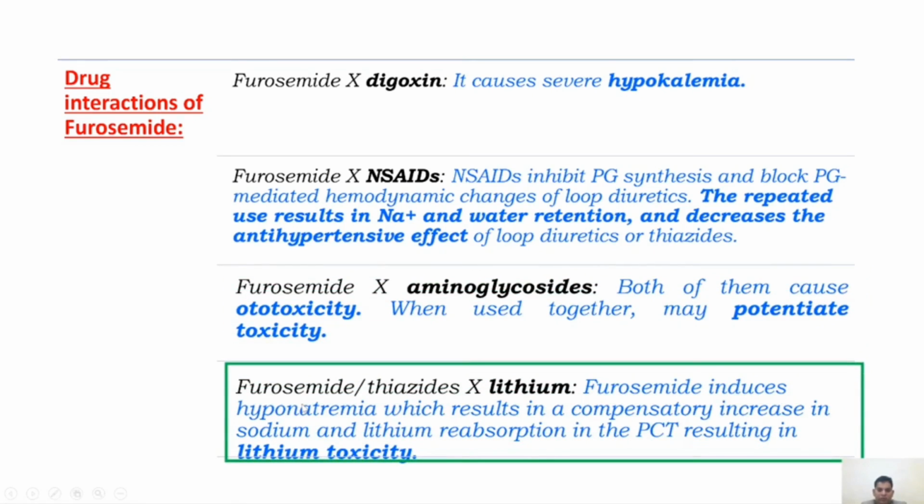Next, last one, furosemide or thiazides should not be administered with lithium because furosemide induces hyponatremia, which results in a compensatory increase in sodium and lithium reabsorption in the proximal convoluted tubule, resulting in lithium toxicity.